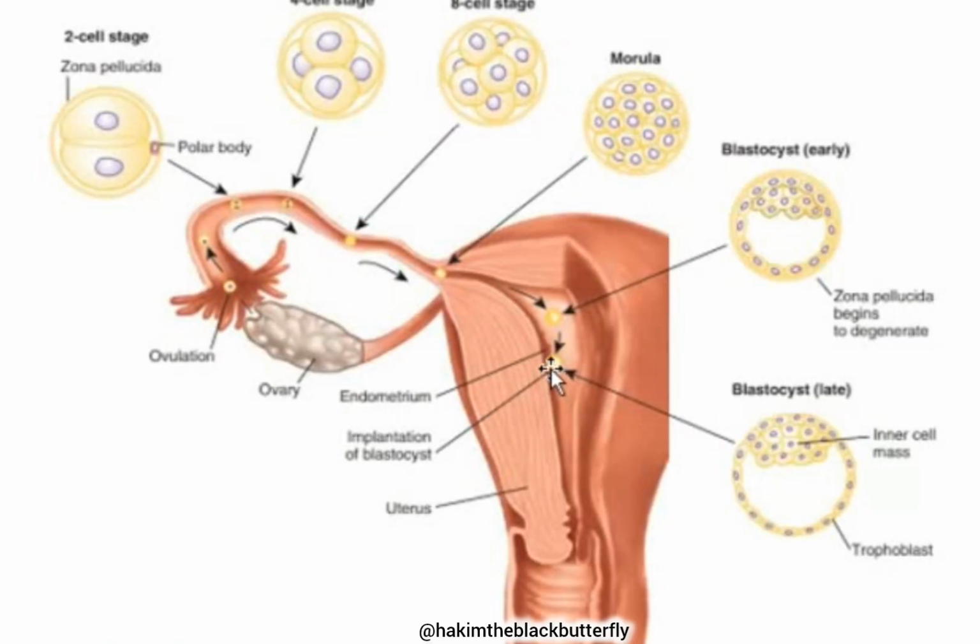Because when this blastocyst gets in contact with the endometrium, they form a placenta. This placenta is going to secrete a hormone known as human chorionic gonadotropin, or HCG. HCG is going to prevent the corpus luteum from shrinking, just like in the menstrual cycle, but this time it prevents it from shrinking, so that the corpus luteum remains intact and continues to produce progesterone. That's why the endometrium does not shed off, because it is waiting for an implantation. That is why when you're pregnant, you miss your periods.